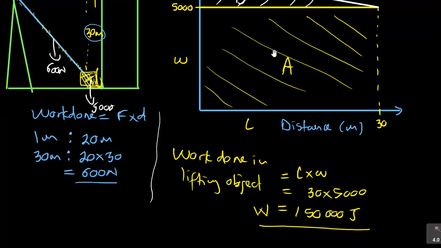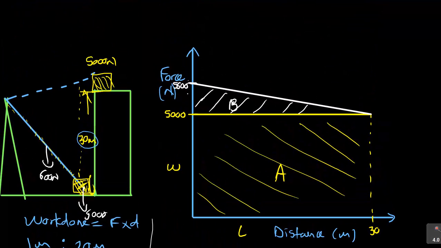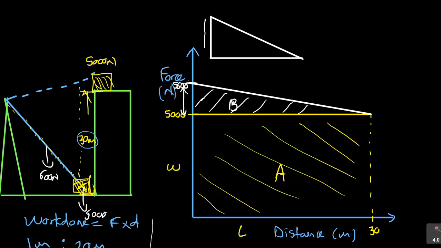Now we have to focus on the second part. I'm going to work it on top here so that you can see what I'm talking about. In this top part, I have this distance from 5,000 to 5,600. If I draw this shape aside, I have a shape like this, not drawn to scale, just to give an idea. This distance from 5,000 to 5,600 is 600 newtons. And the base, you can see this is a triangle by the way, is still the same. It is 30.